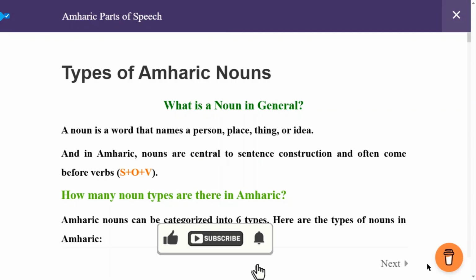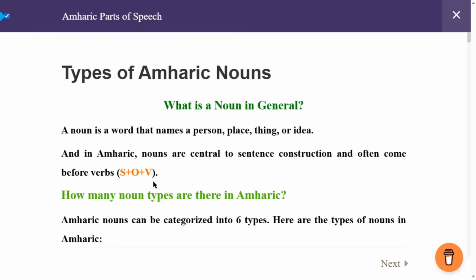It is the formula. So you put first the pronoun or noun, and then you will put the object of the sentence, the receiver of the action, and finally you will put the verb. These grammar rules are very basic to develop your Amharic skills. So now let us get started from the Amharic nouns.